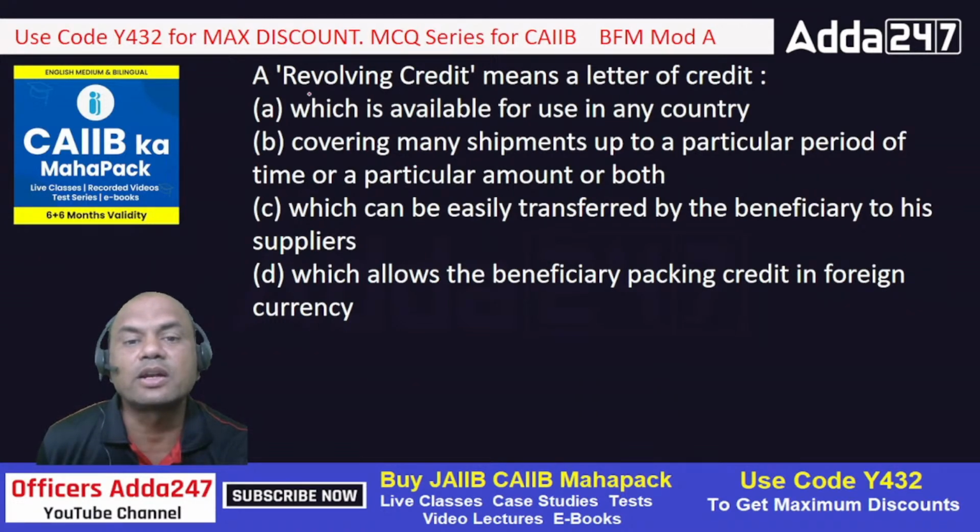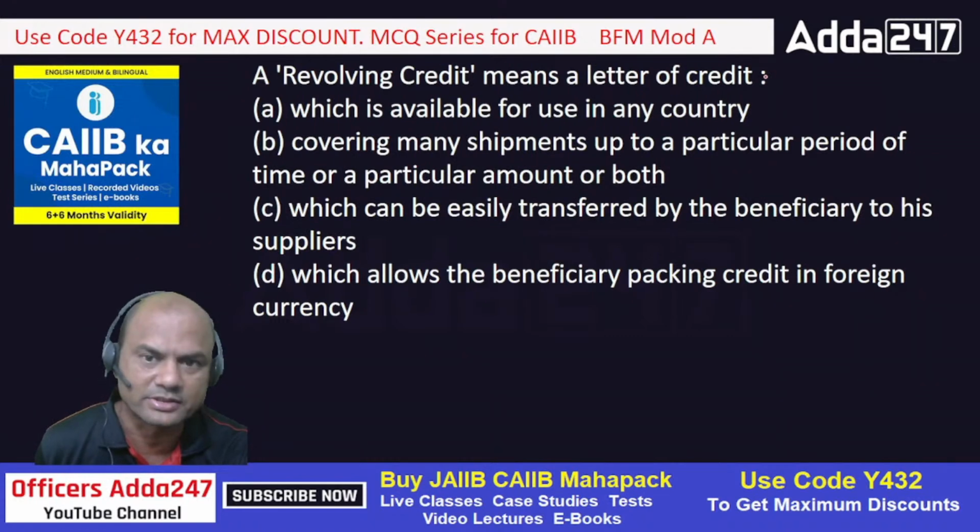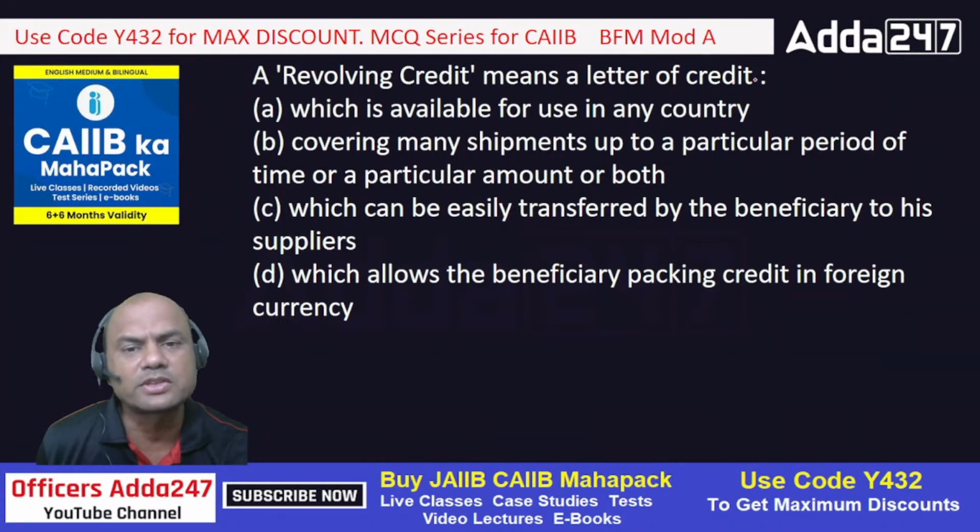That's why it is called revolving credit. 6 months, 400 chairs, so 2400 chairs are to be supplied in 6 months, each month 400. So each month the LC amount will get reduced, and the LC goods will get reduced by 400 chairs. Similarly, the amount will also get reduced.